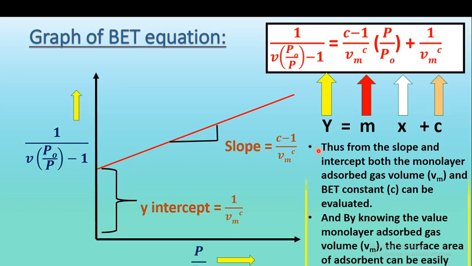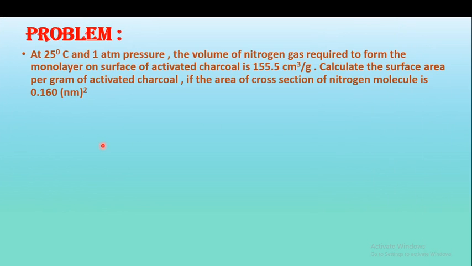So what is the application of this BET isotherm? We know the use of this BET theory, BET equation or isotherm. It is used for calculating the monolayer adsorbed area and also the surface area of the adsorbent. So we will see one problem based on the BET theory. The problem is given as: at 25 degrees Celsius and 1 atmospheric pressure, means here temperature is given and pressure is given.